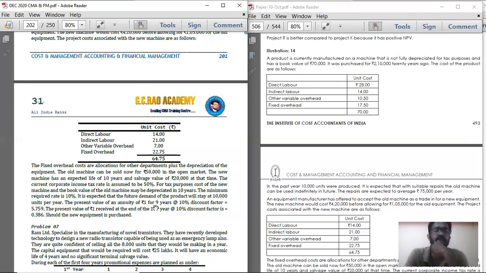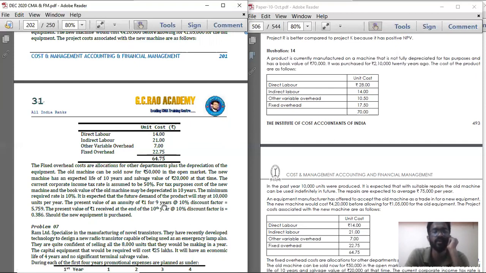It is expected that future demand of the project will stay at 10,000 units per year. So future demand will always stay at 10,000 units per year. There will be a constant 10,000 units requirement every year. The present value of annuity of rupees 1 for 9 years at 10% discount factor is 5.791. The present value of rupees 1 received at the end of the 10th year at 10% discount factor is 0.386.